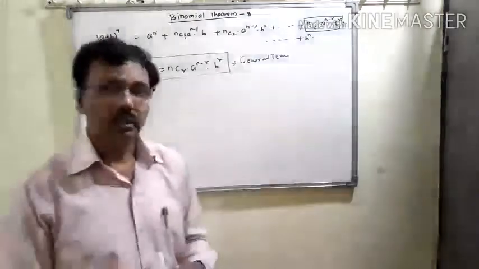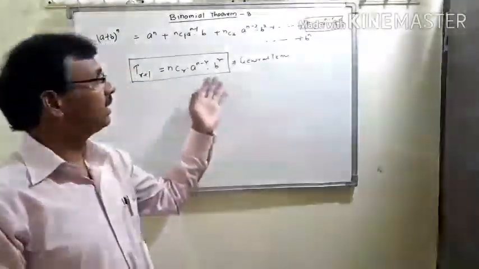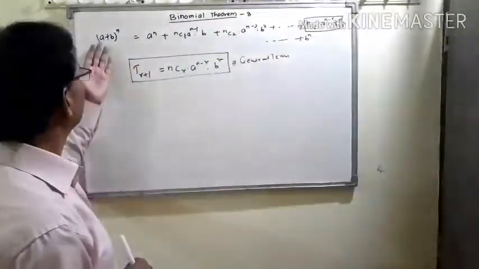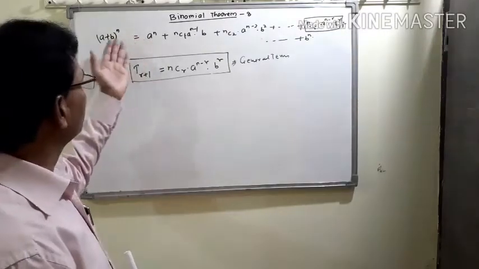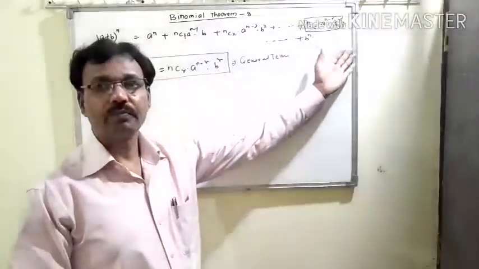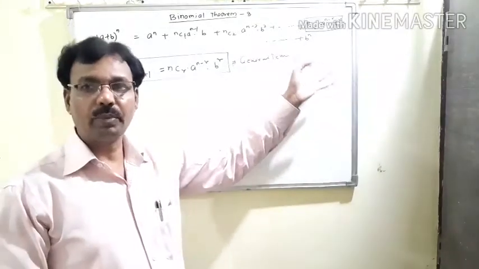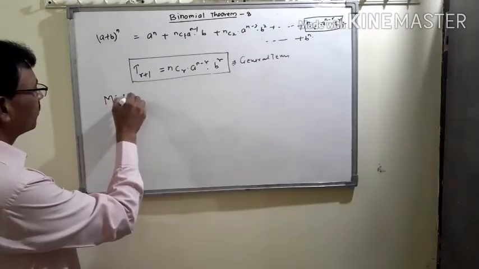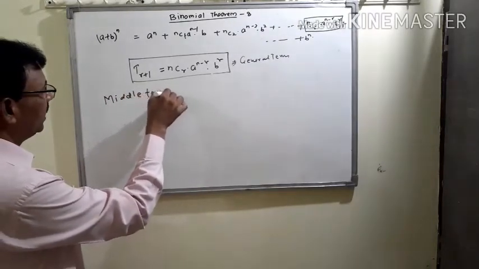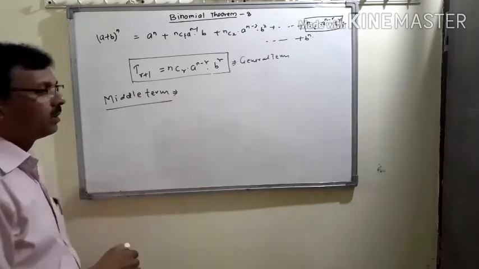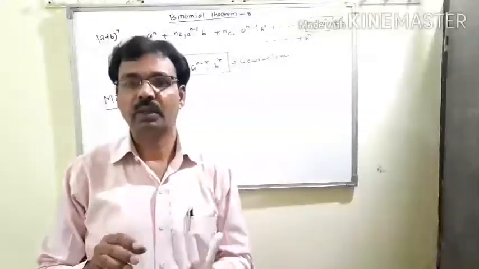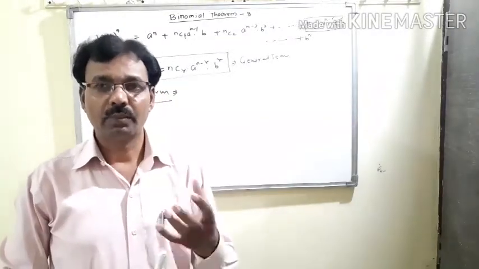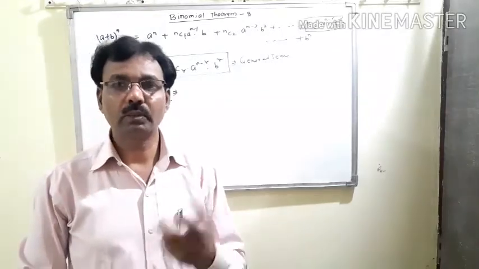Now the next topic is the middle term of the binomial theorem. How to find the middle term? Suppose the expansion of (a plus b) to the power n is given here. Which term will be the middle term? If you want to find the middle term of the expansion of any function, then you should apply the concept of median.